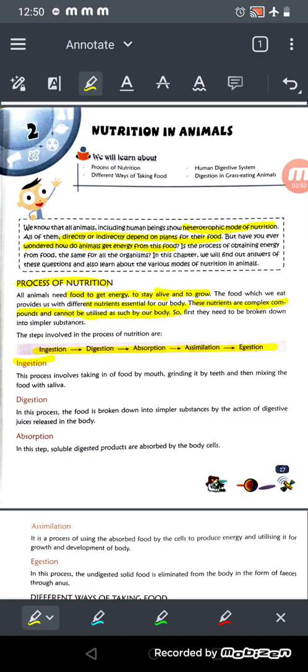Okay, now come to digestion. What is digestion? In this process the food is broken down into simpler substances by the action of digestive juices released in the body, right? The process of taking food is called ingestion, and digestion means the breakdown of food in our alimentary canal. So this is called digestion.